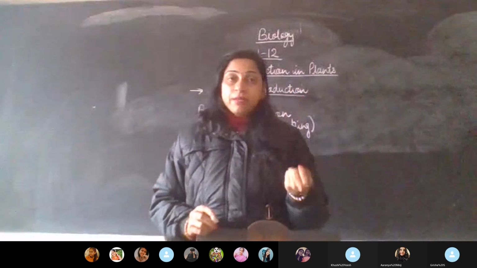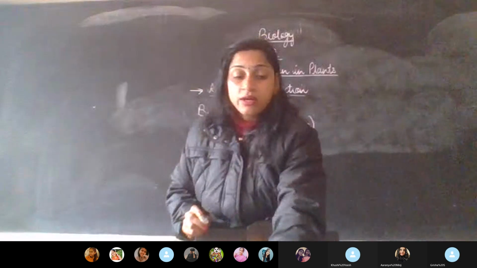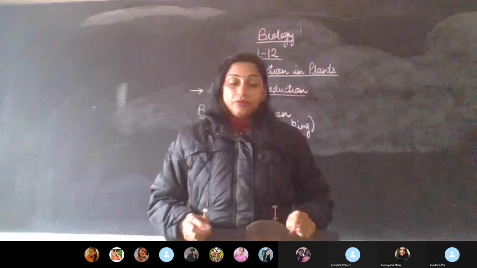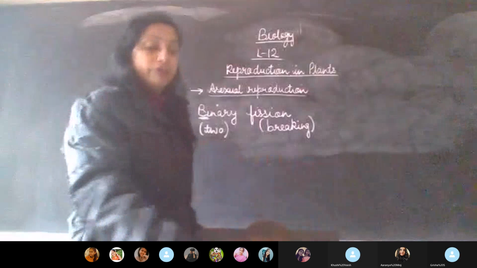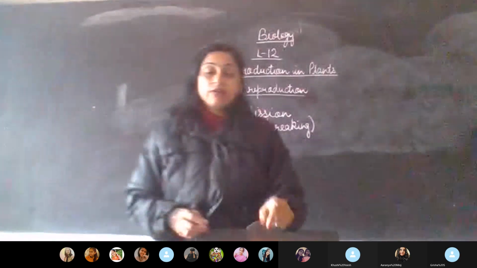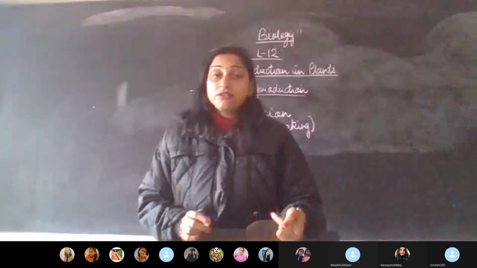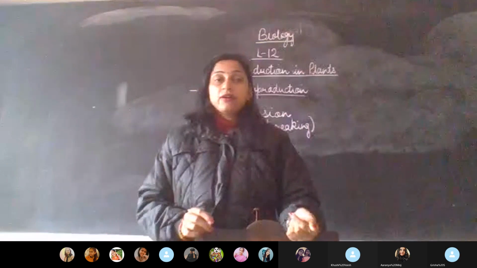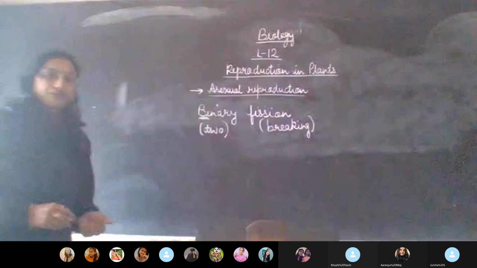So what you'll do is, you are already having a pencil in your hand, the place where you see the word fission written, just write down in the bracket, breaking. Where you find the heading fission, write down breaking. And then there's a diagram of the amoeba. There, under that you see binary fission written. So write down breaking into two, so that we can proceed with the actual process, how it occurs.